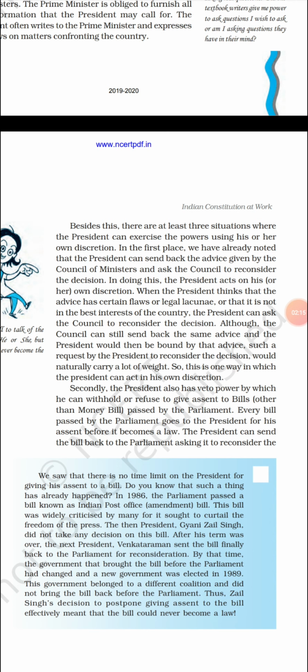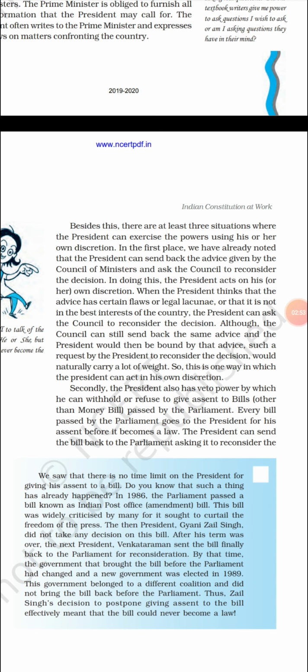Okay, so the first is that the president can advise the council of ministers if he wants to add or change something. Like, the council of ministers is a group of ministers that has been chosen by the prime minister. The council of ministers has to be from the Lok Sabha. The prime minister is the head of the Lok Sabha, leader of the Lok Sabha, and the council of ministers has been formed by the prime minister. This council of ministers are the most important members of the prime minister.